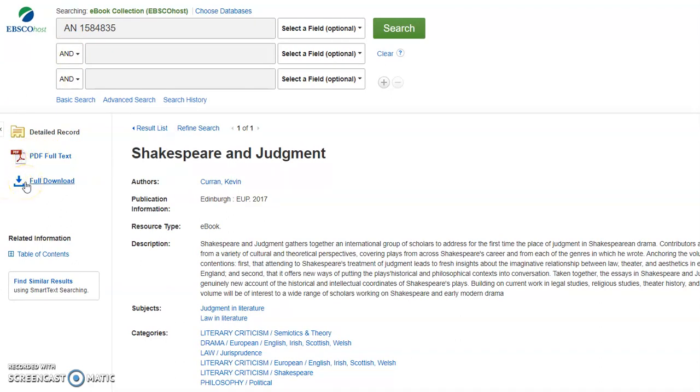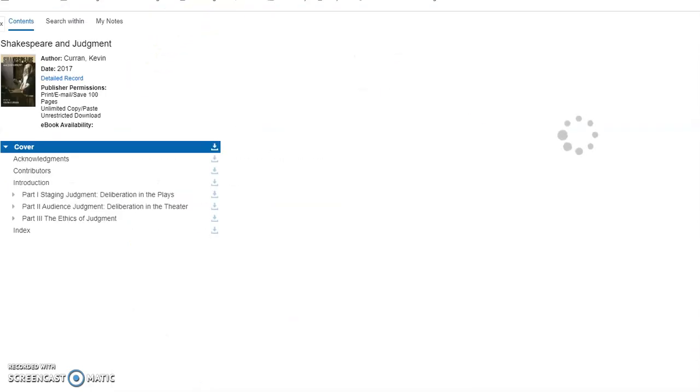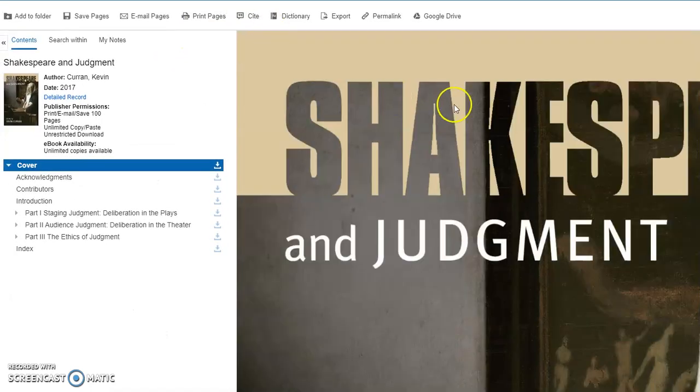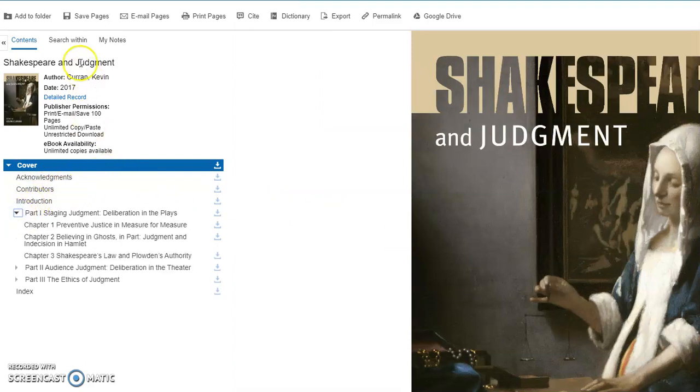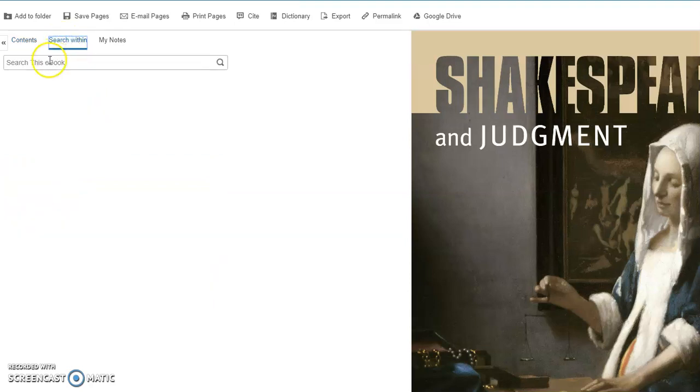The full download is a little bit of a pain because you have to create an account and all this other stuff. I just encourage you to access the PDF full text, and you'll be able to access an online version of the book. On the right-hand side, you're going to get a full version of the book. And then on the left-hand side, you're going to have some tools for navigating the different chapters, or alternately, you can search within the individual book for key terms.